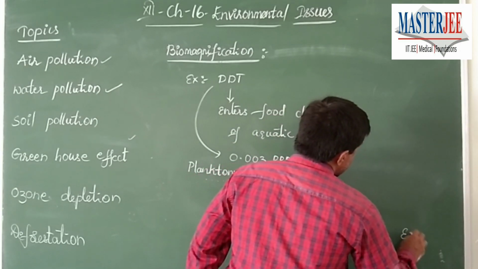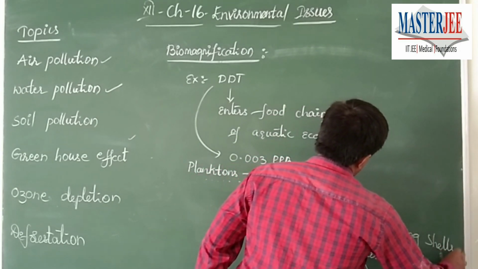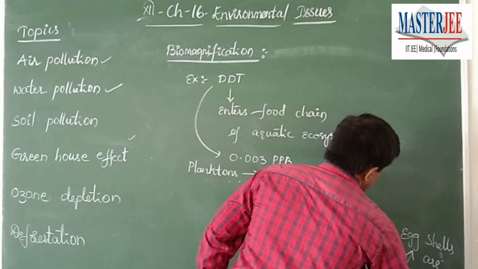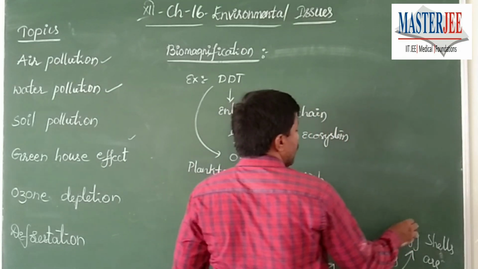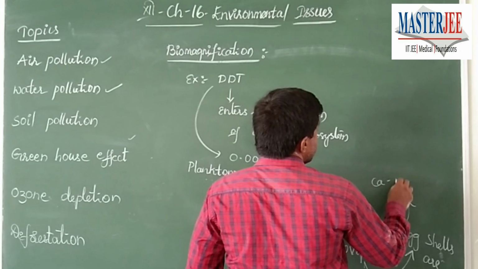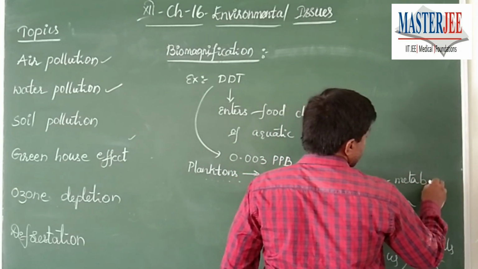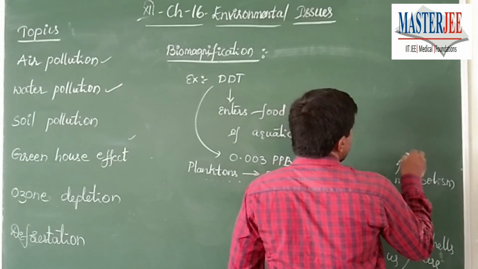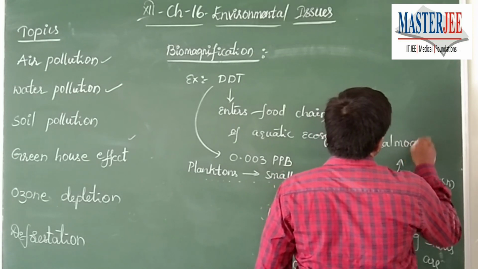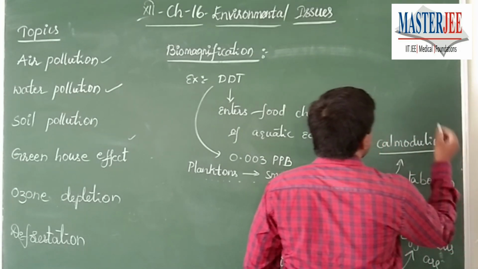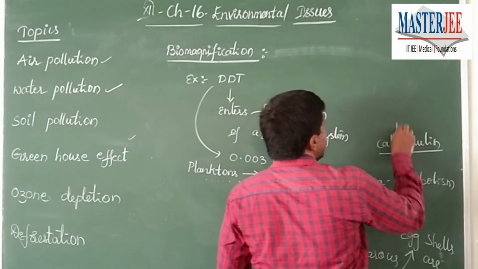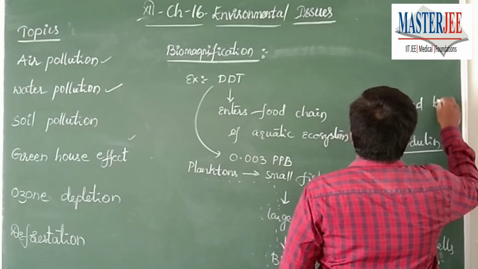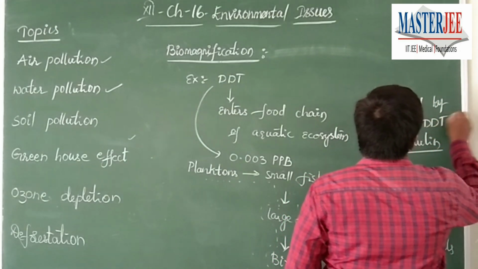and their eggshells are made with calcium carbonate. Now, this calcium metabolism is under the influence of a protein called calmodulin, and this calmodulin, which is a calcium binding protein, is inhibited by DDT, which is a pesticide.